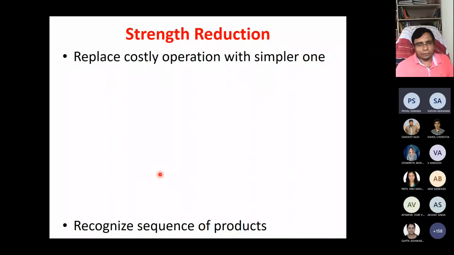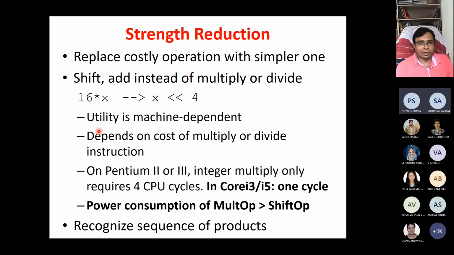So replace costly operations with simpler ones. For example, use a shift instead of multiplying or dividing by a power of 2. Suppose 16 into x, it can be replaced by x shift 4. So the utility is machine independent. It depends on the cost of multiply or divide functions.